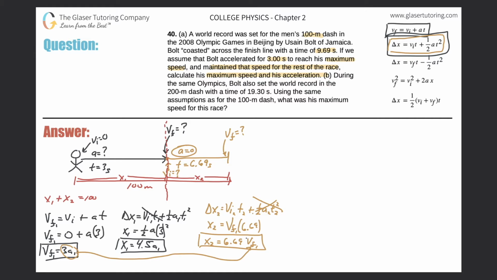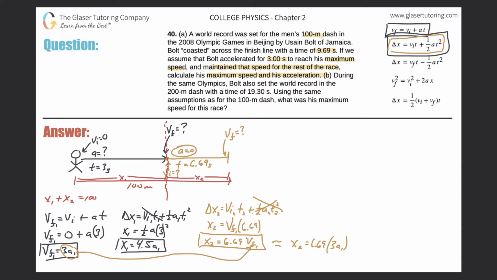What do we get? This is now x2 is equal to 6.69 times 3 times the acceleration of the first frame.